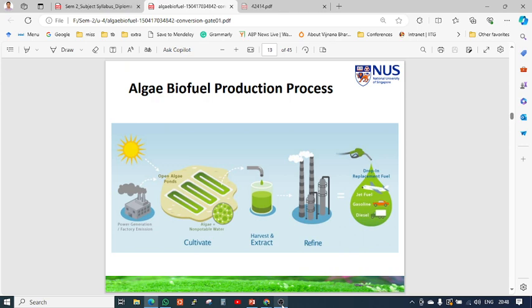Then we have to process this algae in a separate technology, a separate plant, where the algae biomass can be converted into biofuel. This biomass to biofuel conversion is the main technology, the refining technology, required for this. And this biofuel can be utilized in a car, bus, truck, or jet fuel, anywhere. So this is the main production process. First is cultivation, second is harvest, third is refine. These three processes are there, and then uses.